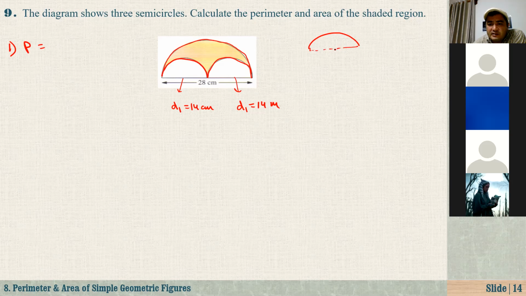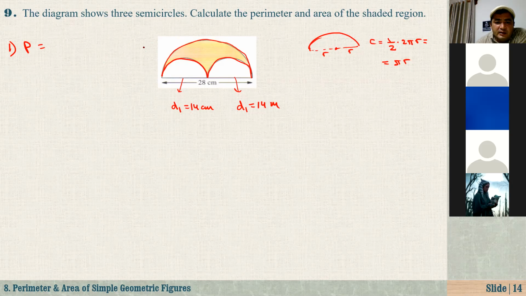Let's say the radius is R and the diameter is D. The length of the semicircle is 1 over 2 times 2 pi R, which is simply pi times R.